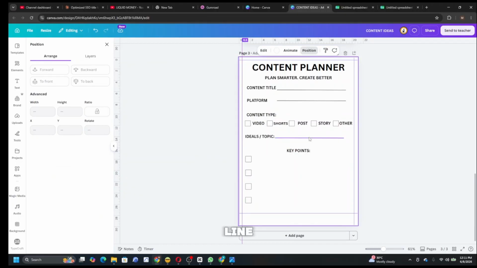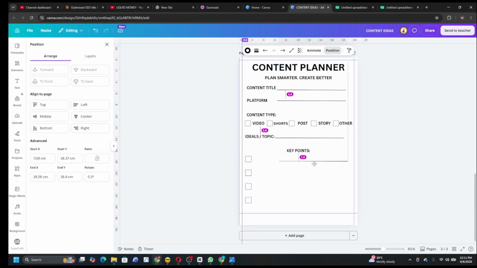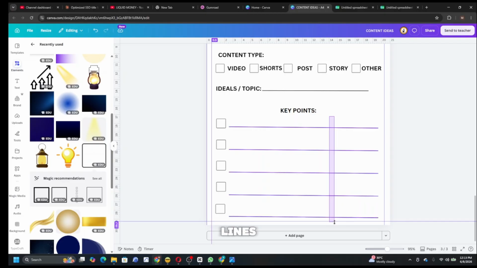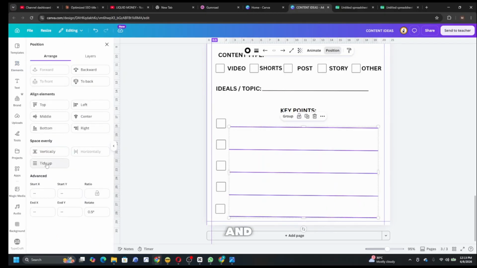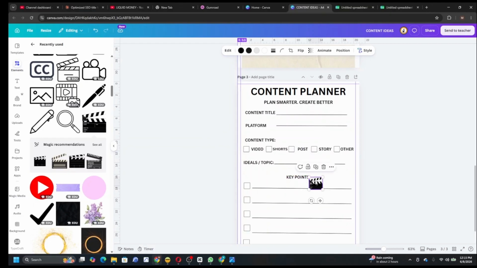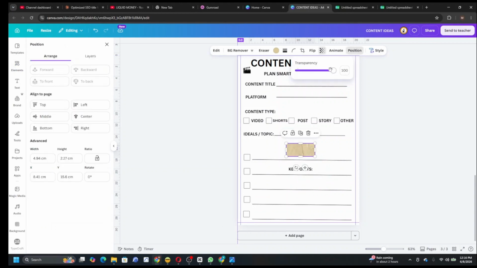So we'll need a line. We'll come here just to duplicate from here. So let's zoom it. Highlight these lines, this 5 line, highlight it. You come to position and adjust it very well, as you can see. Let's use this. You minimize it. We bring it here. Let's make use of this tape. Come to transparency, you reduce it. Okay, just lighten it very well.